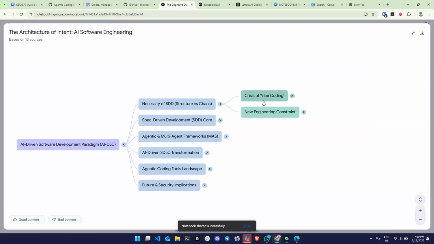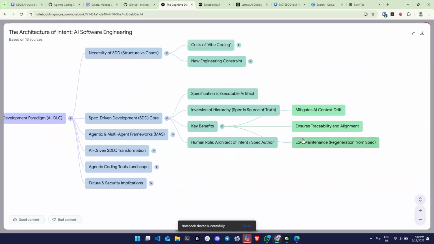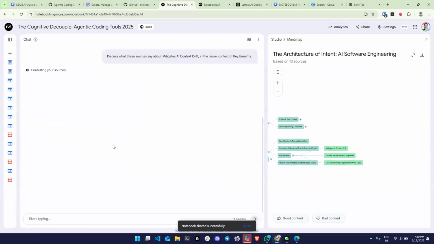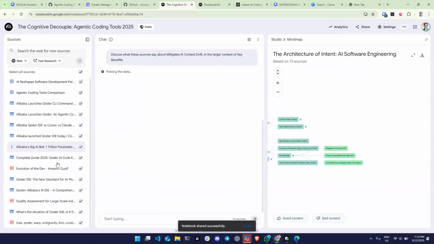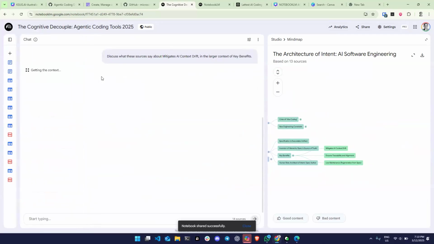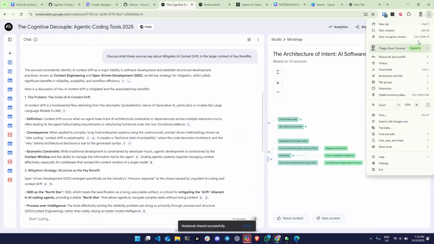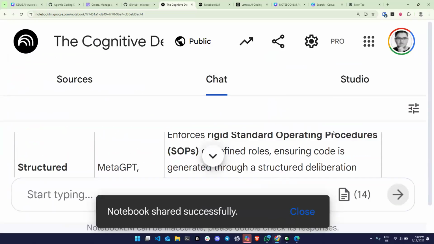So go there, play around. Just to show how this mind map works, if you click here and say, I want to know how to mitigate AI context drift, it will go through all the sources that I have put here. It will ground that information in the sources, so it's not hallucinating. And another thing that is nice, so let me make this a little bigger so everybody can see. Oops, too big.